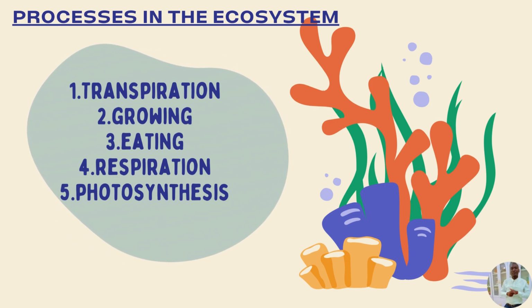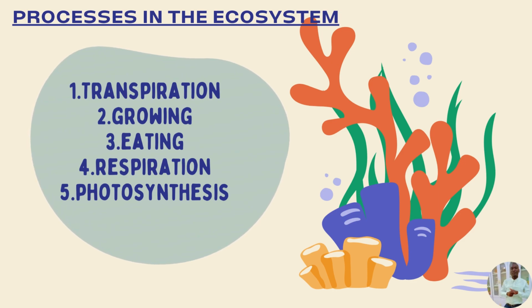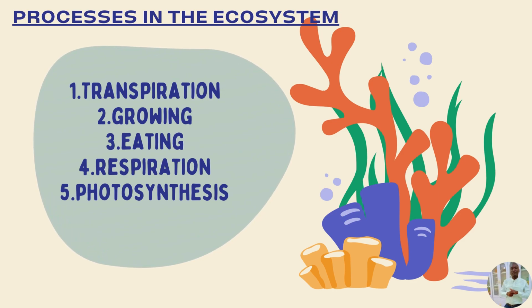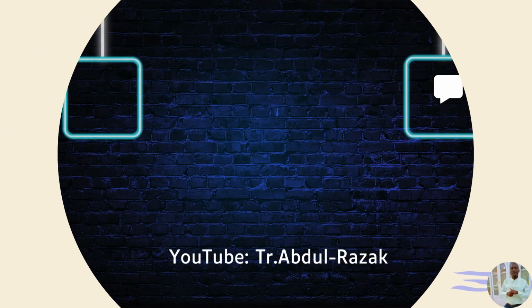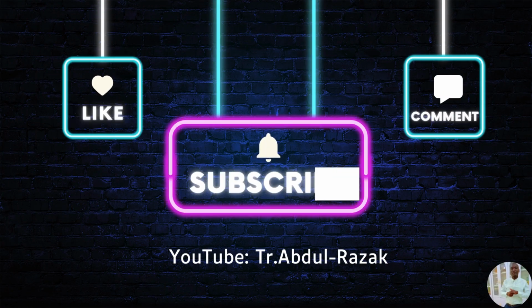And lastly is photosynthesis. Photosynthesis is the process through which plants make their own food. In the process of photosynthesis, carbon dioxide is needed and solar radiation is needed within the ecosystem. So that's all about the introductory part of ecosystems.